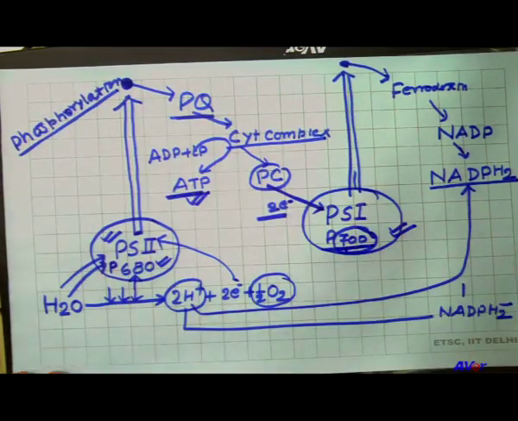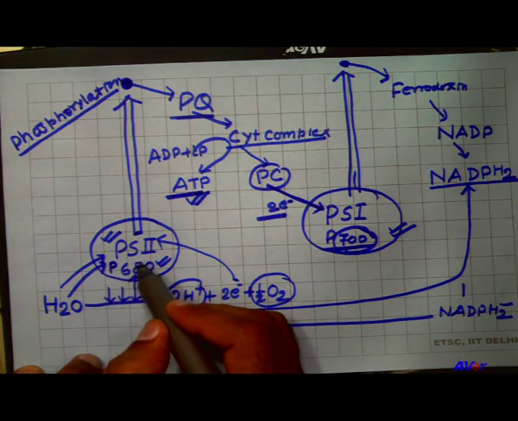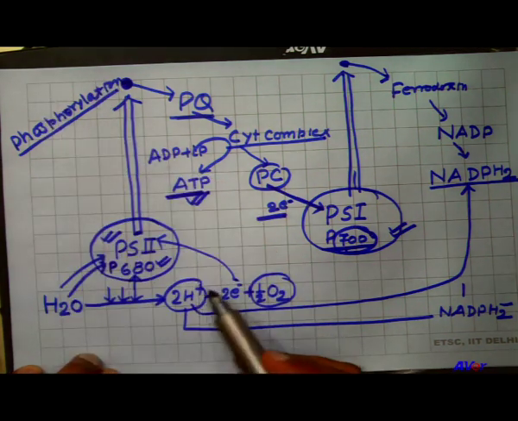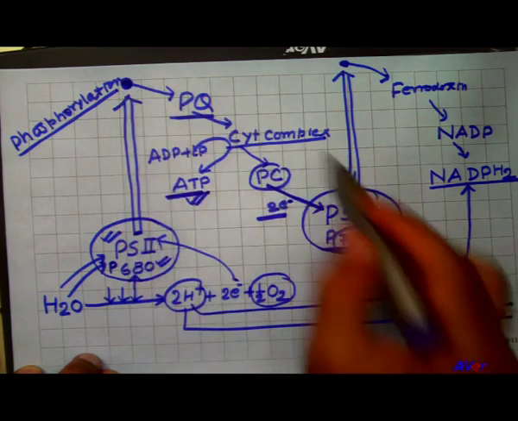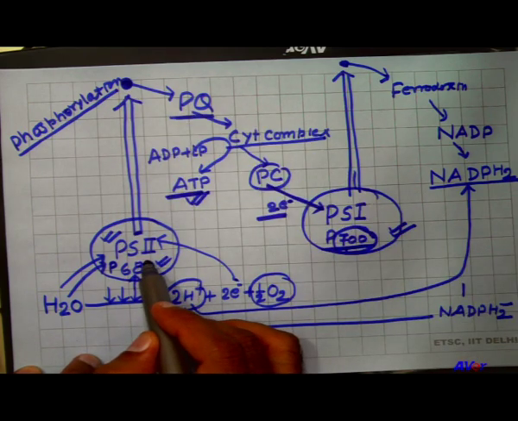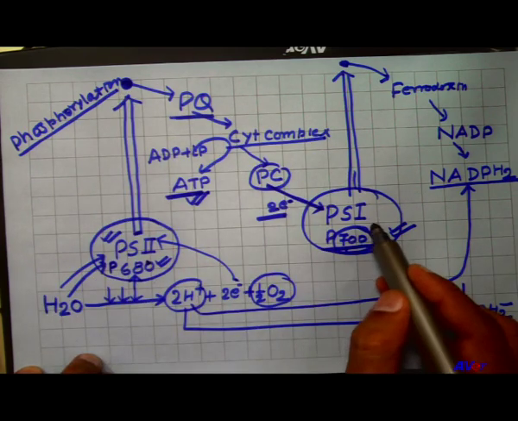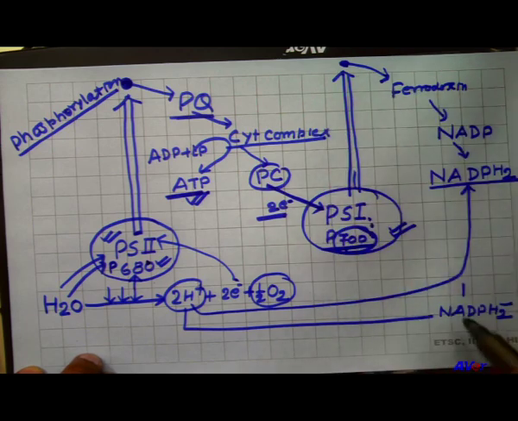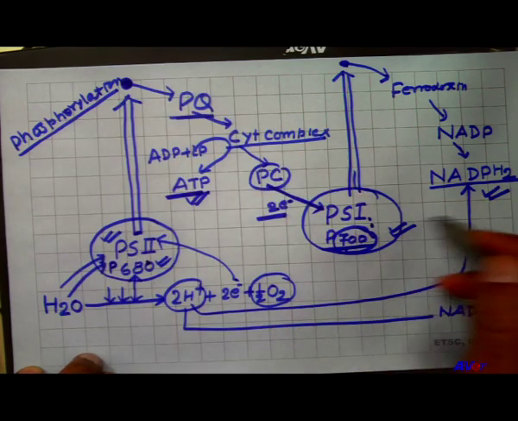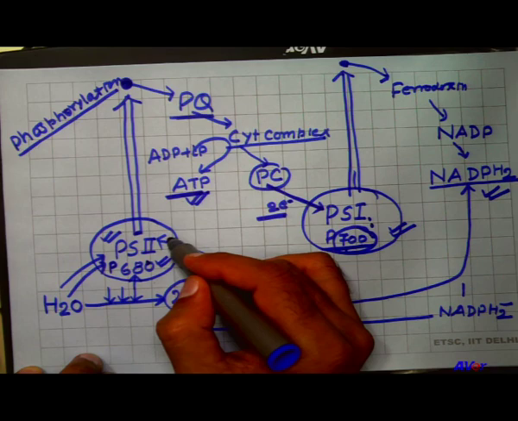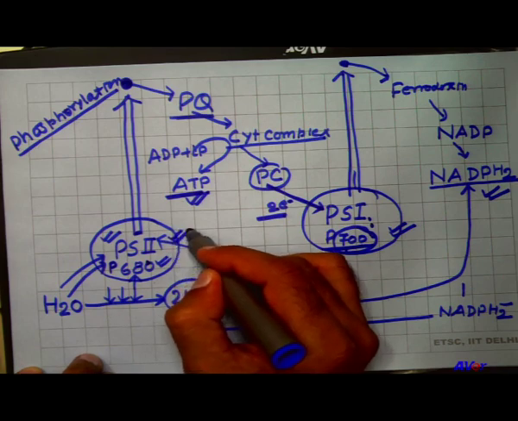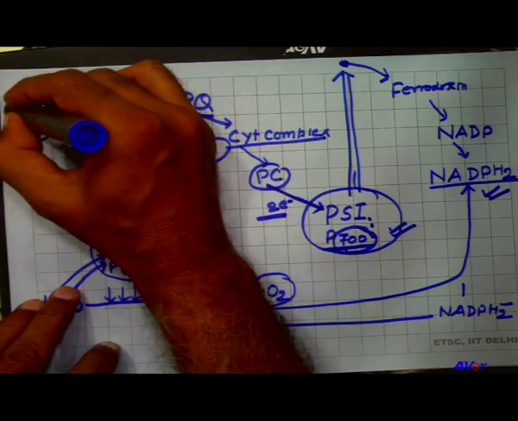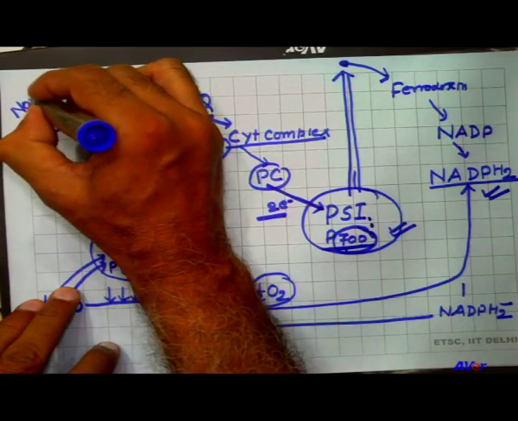But one thing is different, that the electron released from the pigment system 2 is not coming back to the pigment system 2, it goes to the pigment system 1, and from the pigment system 1 to the NADPH2. So, the electron is not able to return to the same type of reaction center. So, this type of phosphorylation is called non-cyclic.